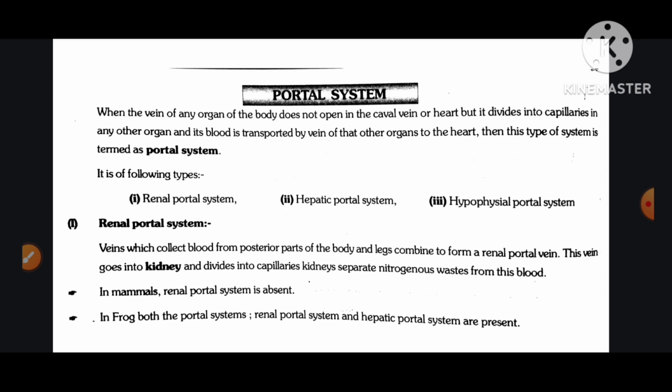Number first, renal portal system. Veins that collect blood from the posterior part of the body and legs combine to form a renal portal vein. This vein goes into the kidney and divides into capillaries. The kidney separates nitrogenous waste from this blood. In mammals, the renal portal system is absent. In frog, both the renal portal system and hepatic portal system are present.